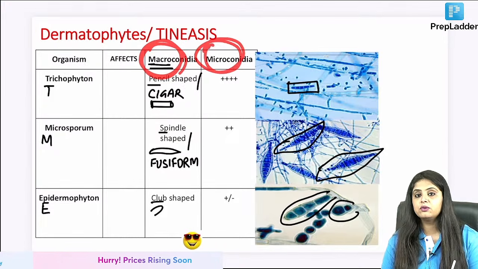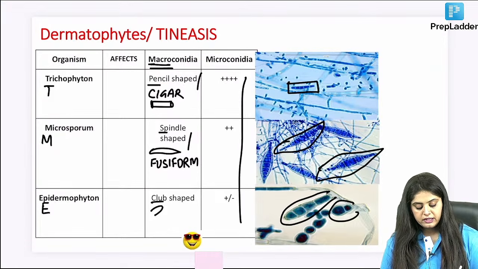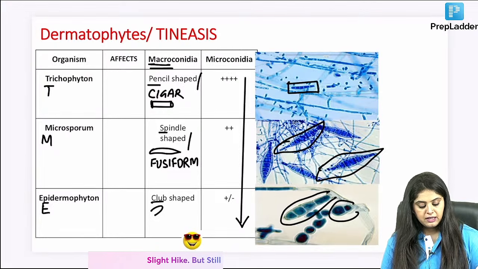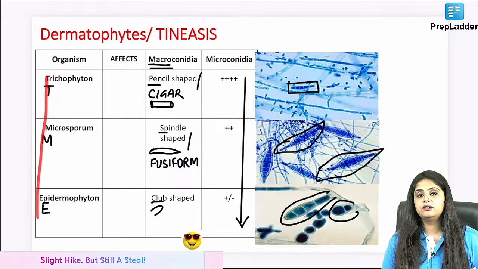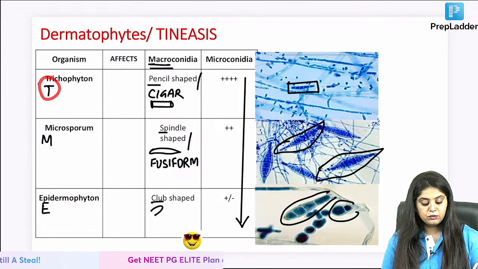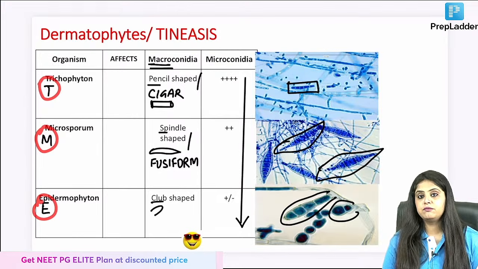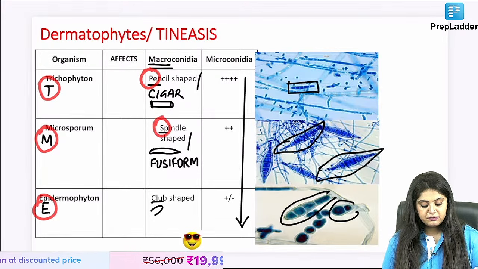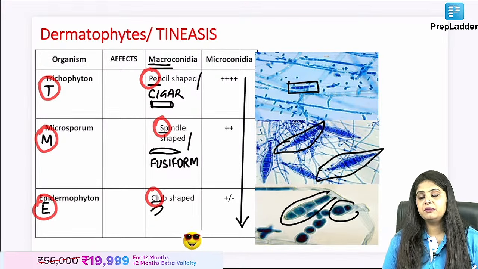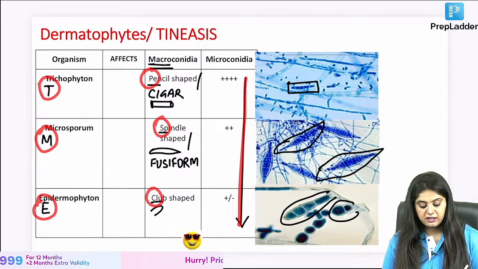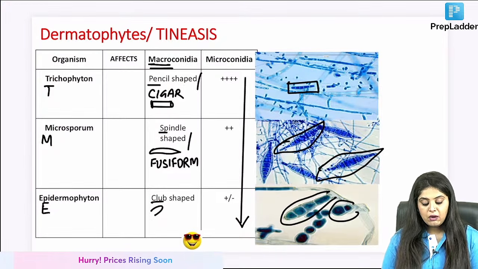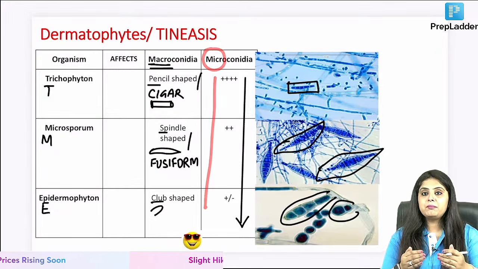Macroconidia. What about microconidia? Microconidia go in a descending order in TME. So TME for Telegram, for those who are new to our classes, let's also welcome them, TME is the short form for Telegram, and PSC is Preeti Sharma channel. That is how we have been learning it. Okay, self-obsessed people we are. We made mnemonic on ourselves.